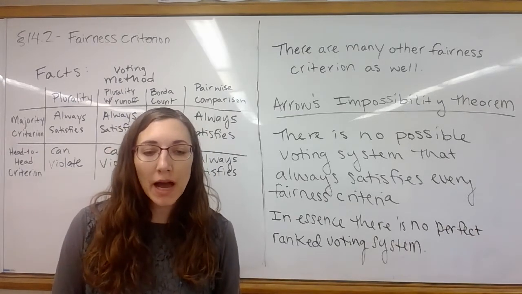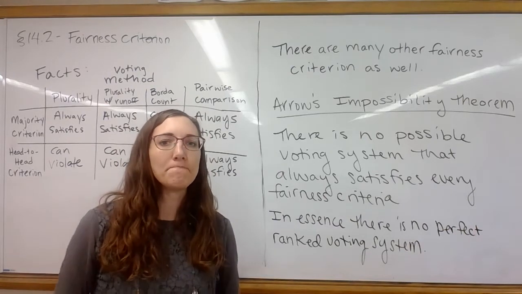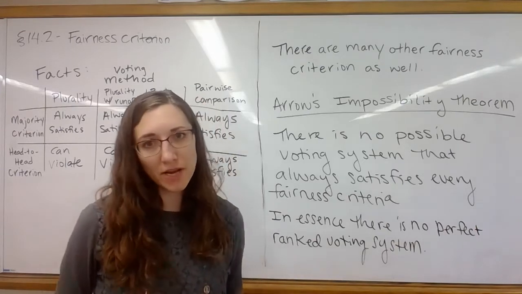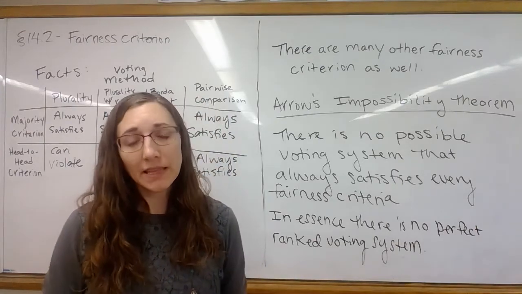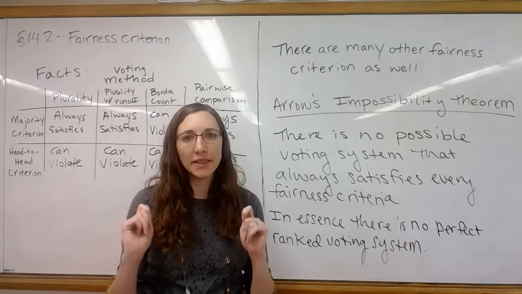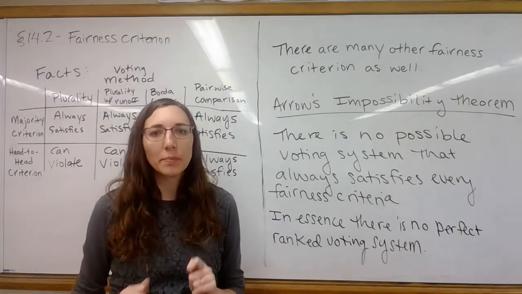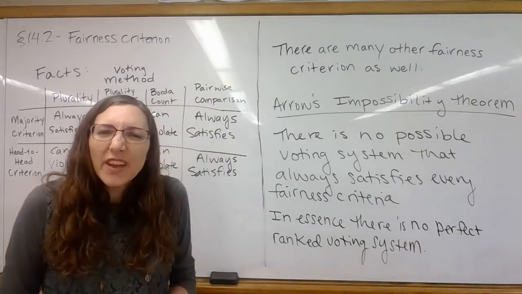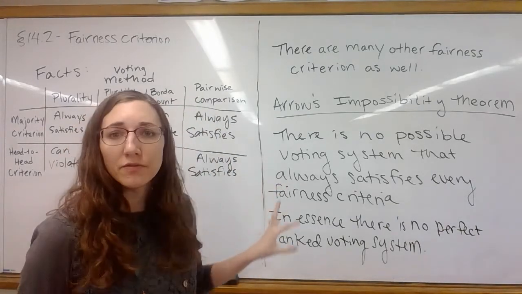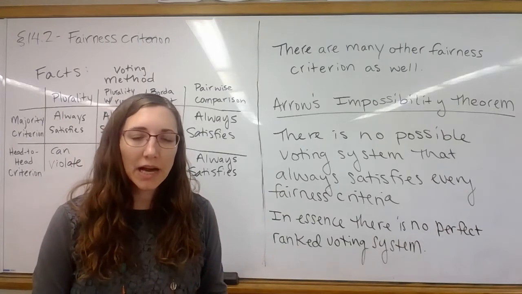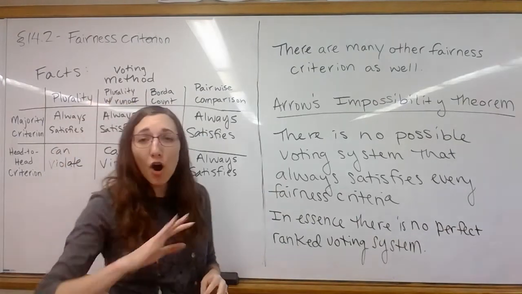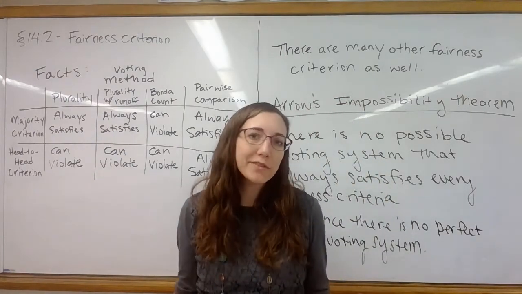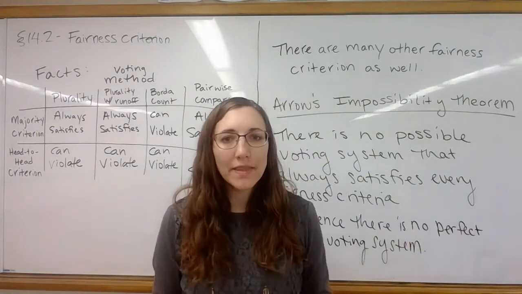So this would not apply to different types of elections. There are situations where you might do score voting, like if you watch diving in the Olympics and someone does a dive and then the judges hold up a number to give them a score, and then the person with the best score wins. That doesn't fit in this realm of ranked voting systems. So Arrow's theorem wouldn't apply to that type of system. But for all of these ranked systems, what it's saying is not just the ones we've learned so far, there isn't one that satisfies it.